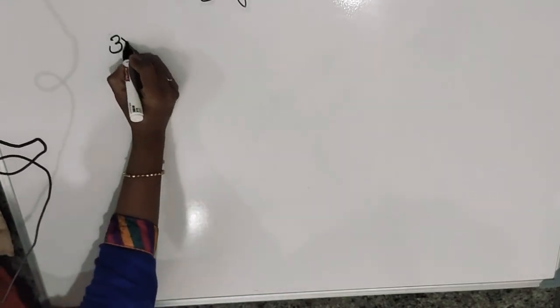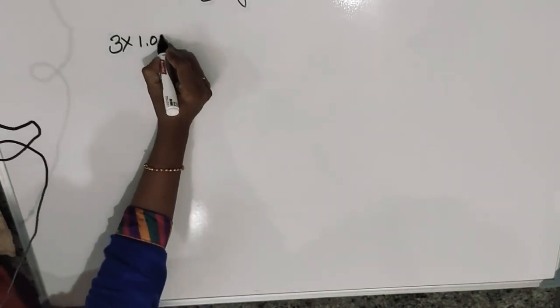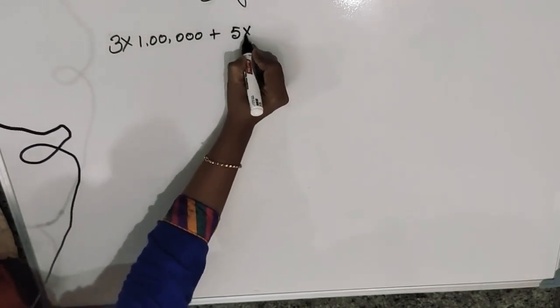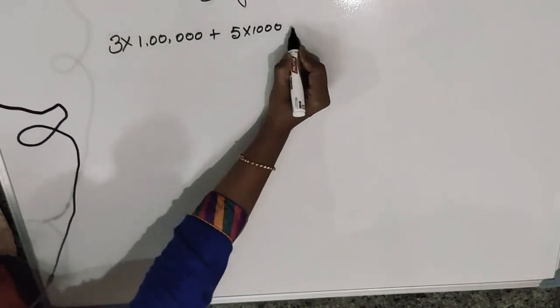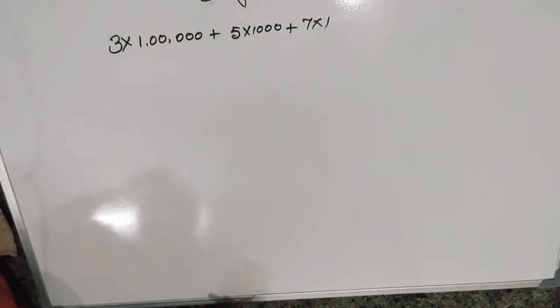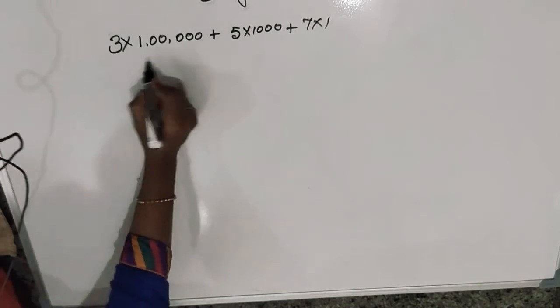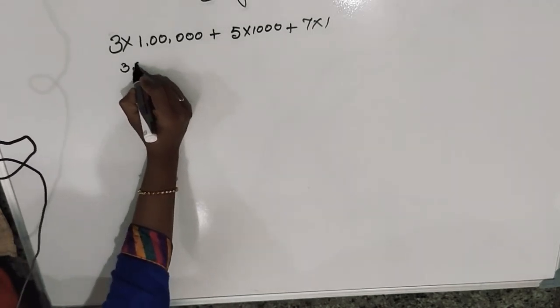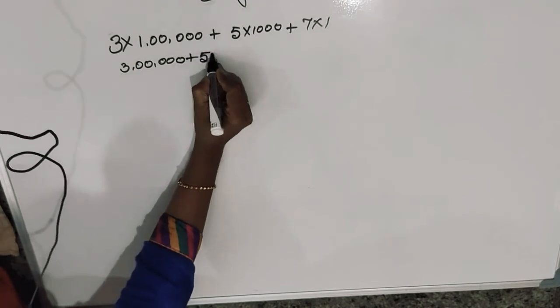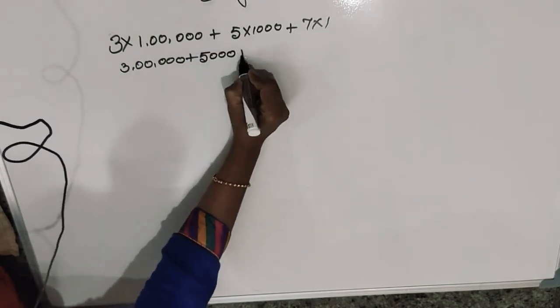One more question I will take. 3 into lakh plus 5 into 1000 plus 7 into 1. Okay, 3 into 1 lakh becomes 3 lakh. So 5 into 1000 becomes 5,000 plus 7.